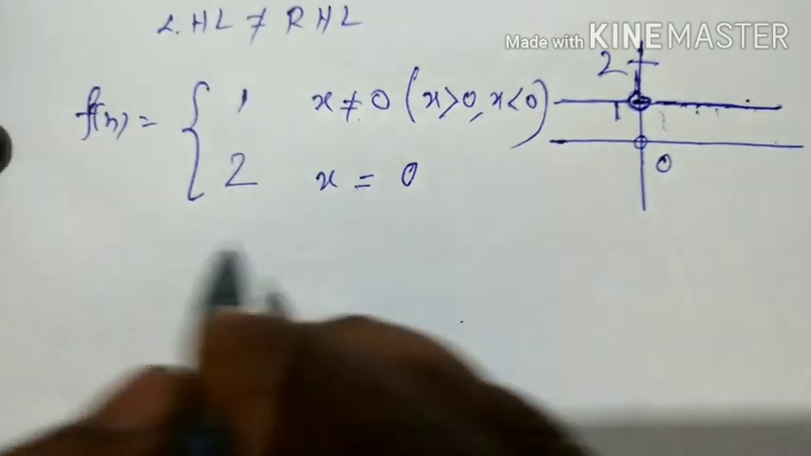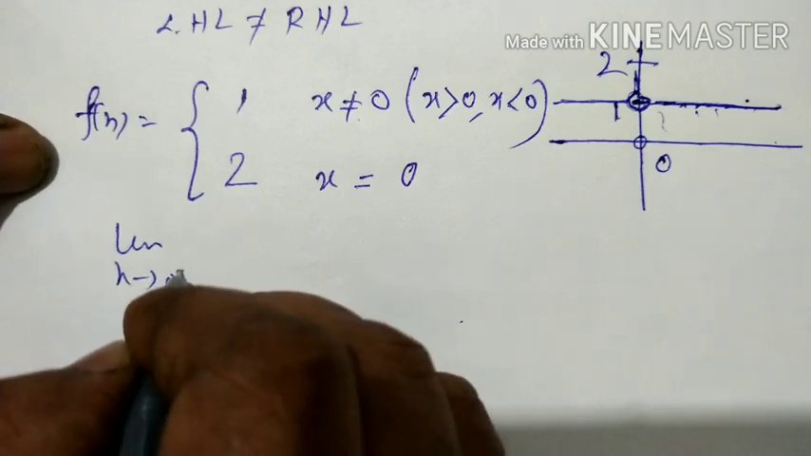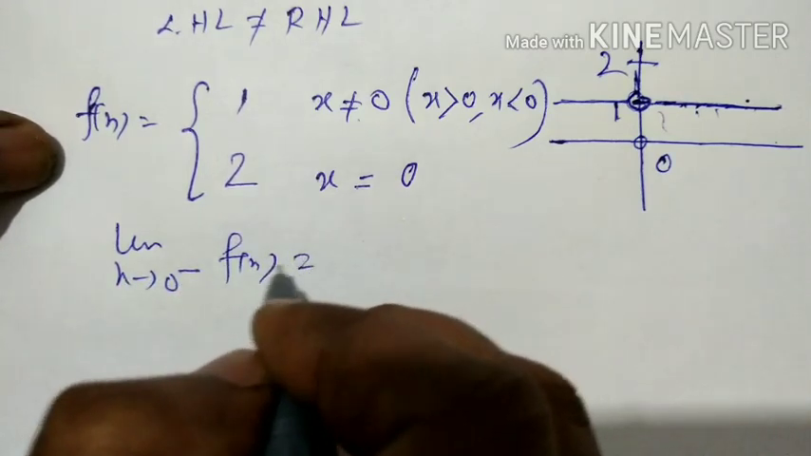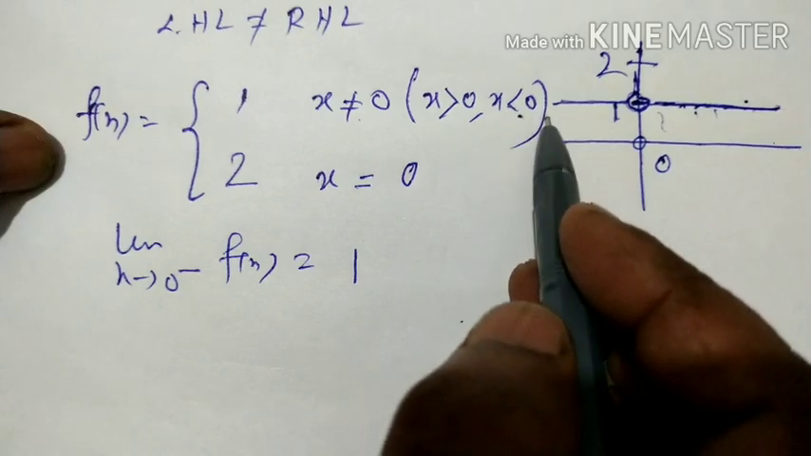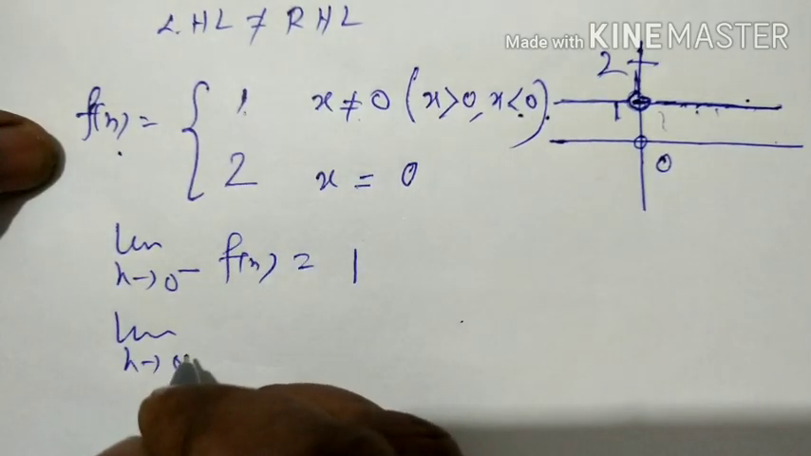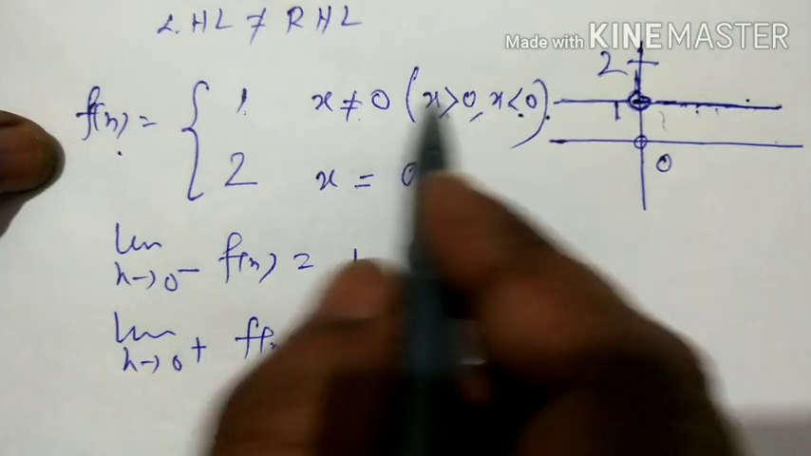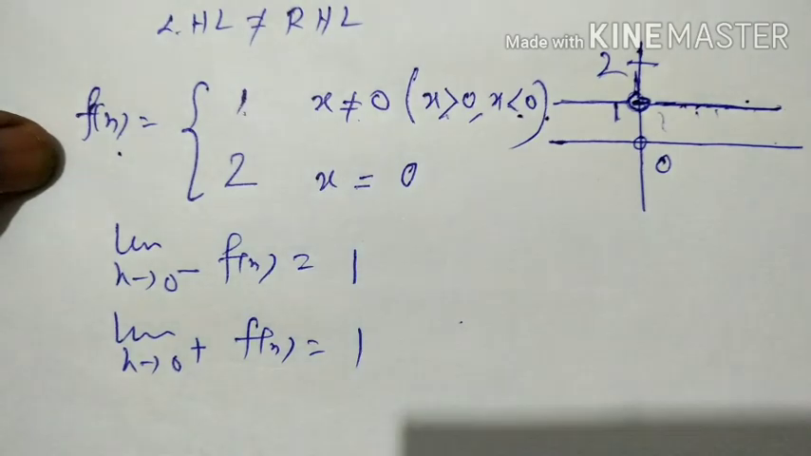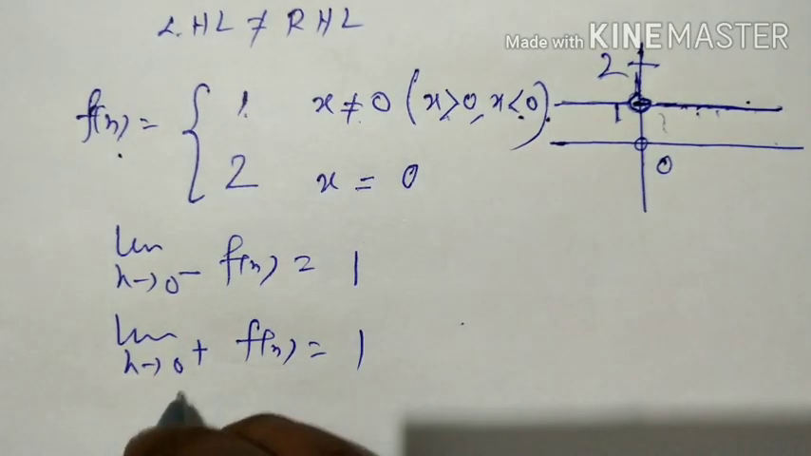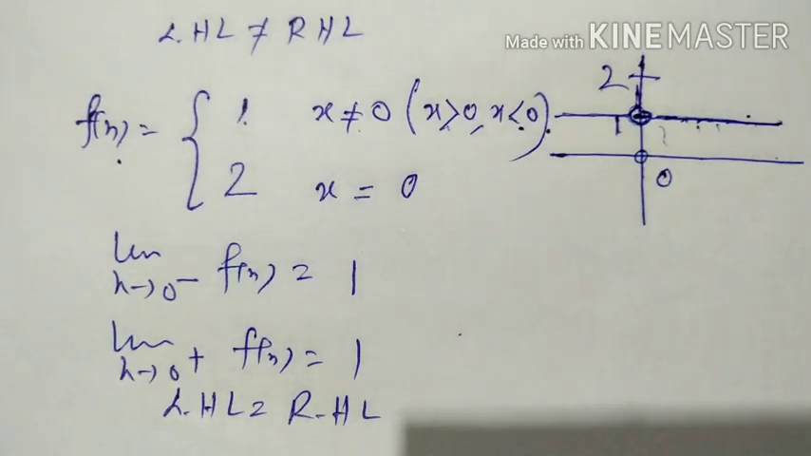And if you use the limit concept again, you see limit x tends to 0 minus f(x), left hand limit, is equal to what? 1. When x is less than 0, f(x) is 1. And limit x tends to 0 plus f(x), right hand limit, for x greater than 0, f(x) is also 1. So in this case, left hand limit is equal to what? Right hand limit. After getting left hand limit equal to right hand limit, still the function is discontinuous.